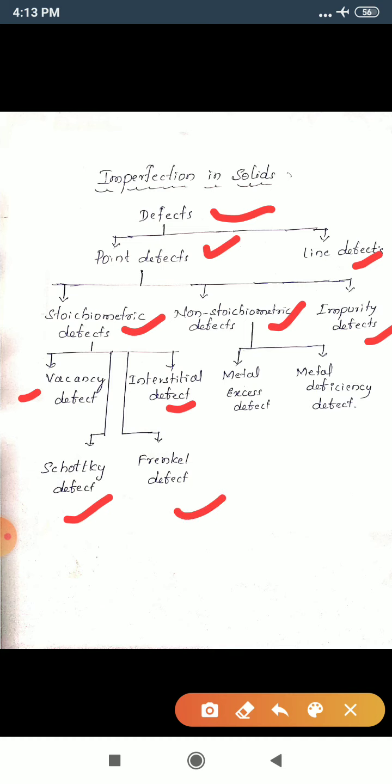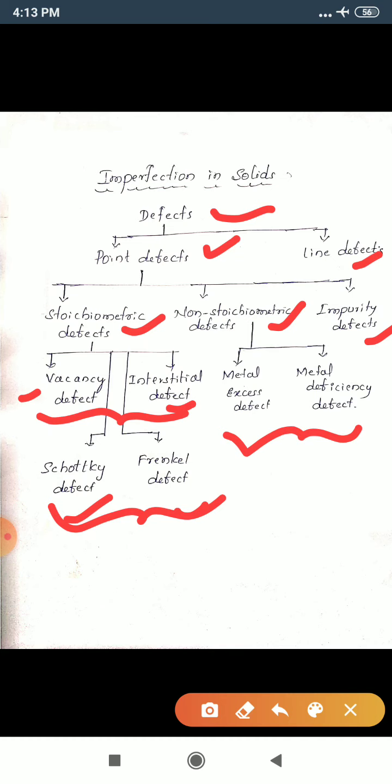Vacancy defect and interstitial defect, these two defects are shown by non-ionic solids. As well as the Schottky defect and Frenkel defect, these two defects are shown by ionic solids. And non-stoichiometric defect is further classified into two types: one is metal excess defect and another is metal deficiency defect.